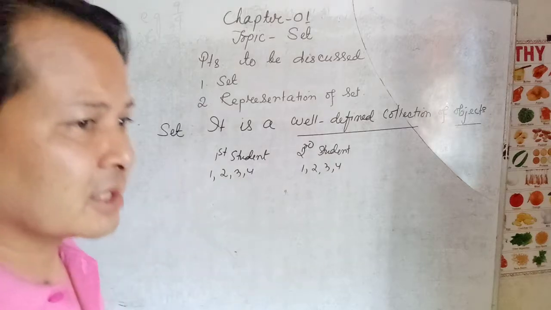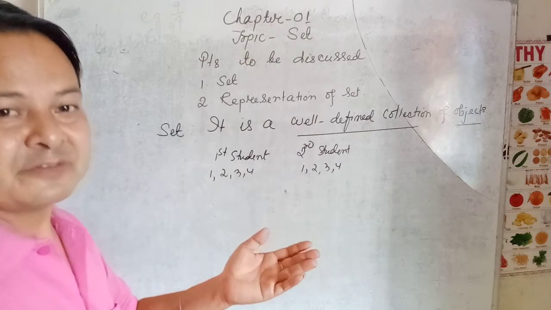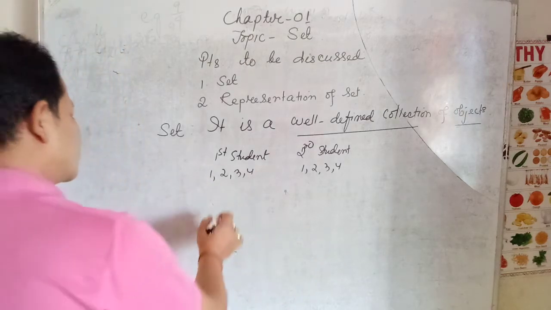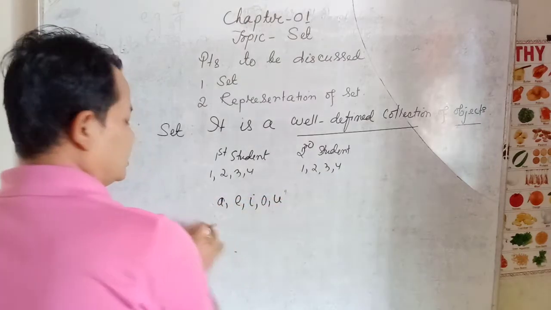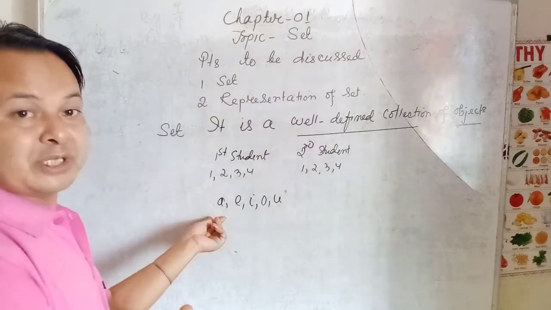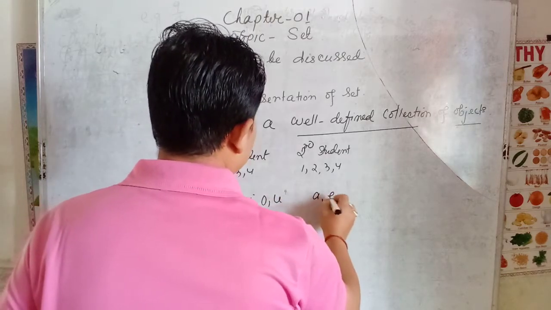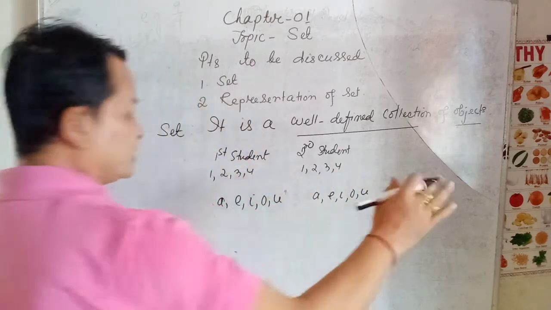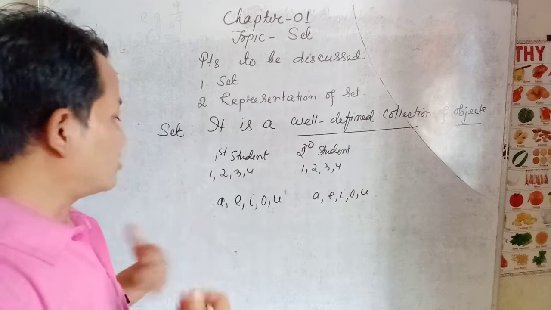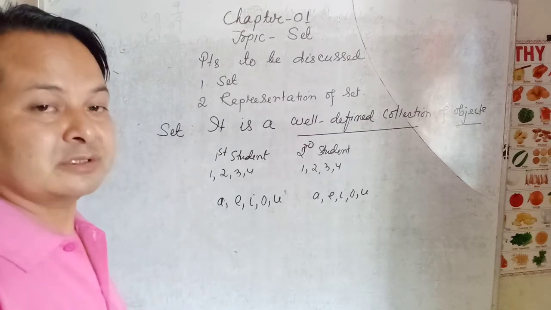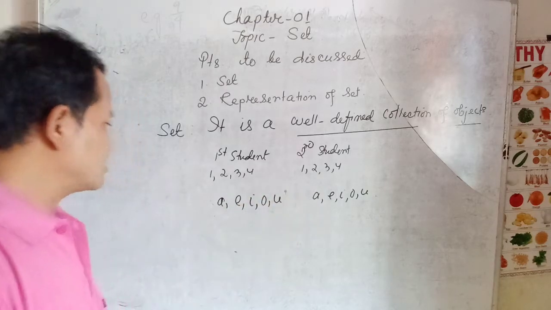Like this, we can give another example, that is about vowels. How many vowels are there in the English alphabet? There are 5 vowels. We know that. So this is A, E, I, O, U. If I ask another person, the person will give like this. And if I go to another person and ask, then that person will keep saying A, E, I, O, U. We learned this from childhood onwards, isn't it? That's why we know about vowels, A, E, I, O, U.